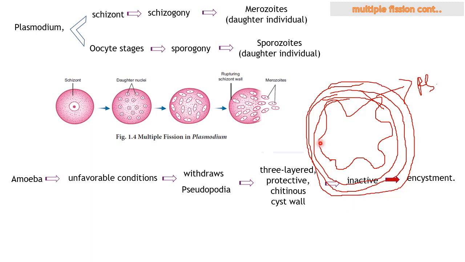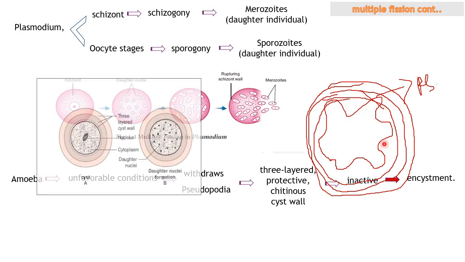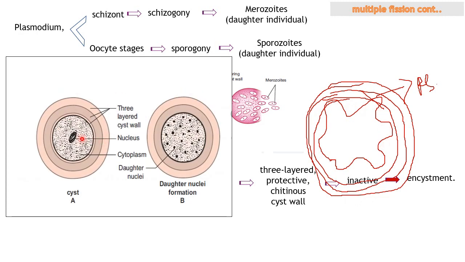Once this cyst has been formed, with a wall around it, inside the cyst the nucleus will continuously divide into many nuclei. So you have a protective layer because the outside condition is not favorable, but inside it the replication of nucleus takes place and you get many nuclei inside it.